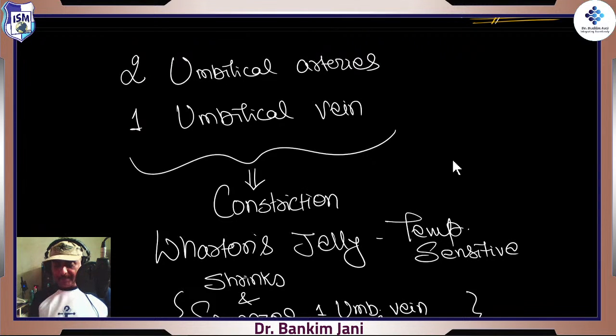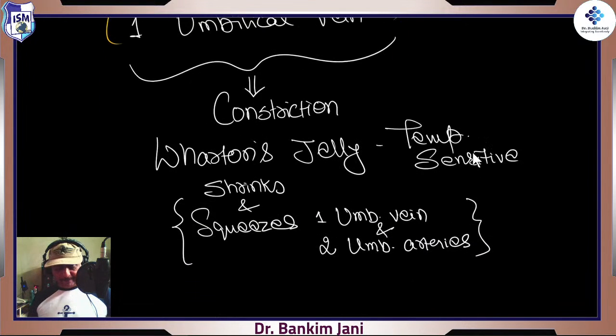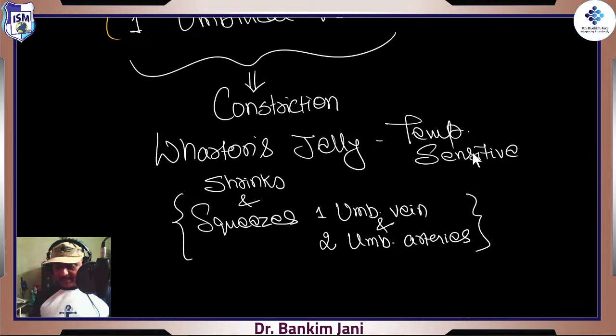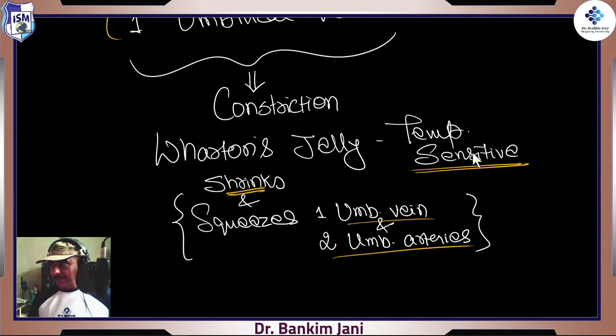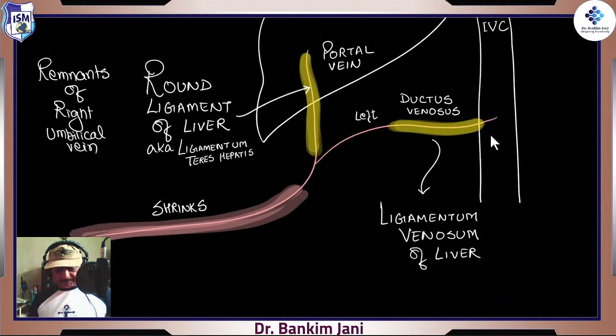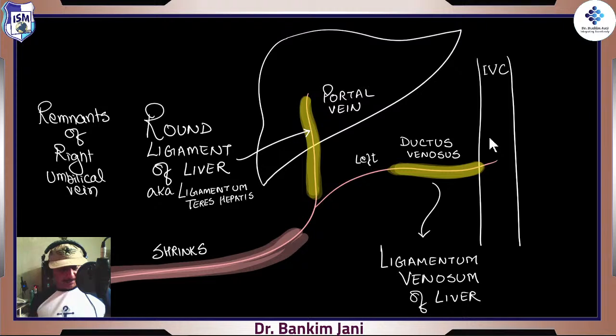Okay. So we have two umbilical arteries and one umbilical vein. They are still there because the placenta we are about to remove. The moment the baby is delivered, that Wharton's jelly, because it is so temperature sensitive, will say everything was so cold, clammy, dark inside, and now the situation is different. So this Wharton's jelly will shrink. When Wharton's jelly shrinks, it also squeezes those umbilical vein and umbilical arteries, right? So both are squeezed. This is what really happens.